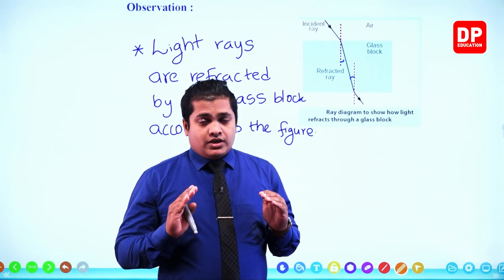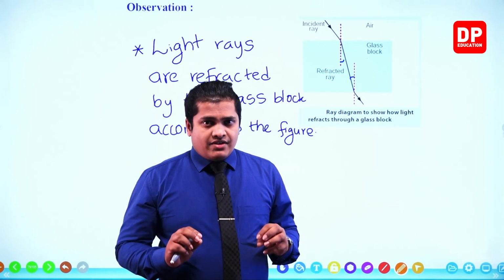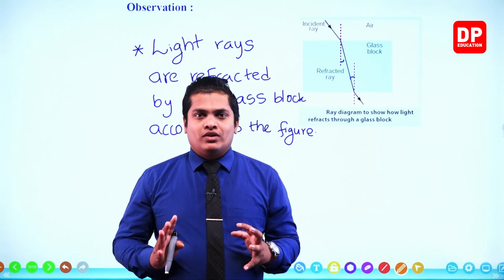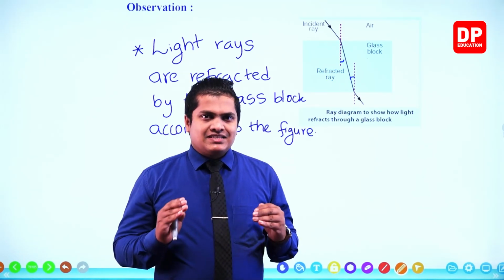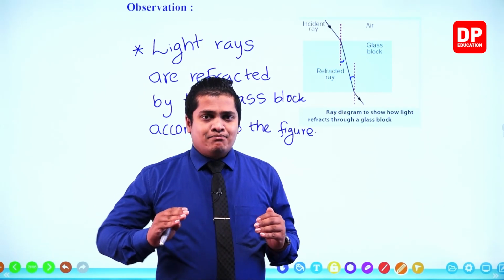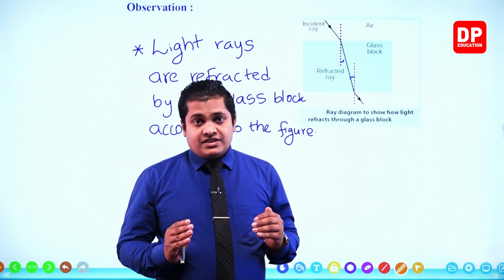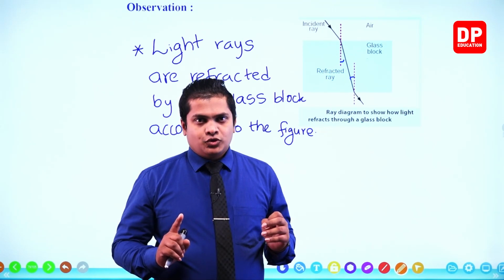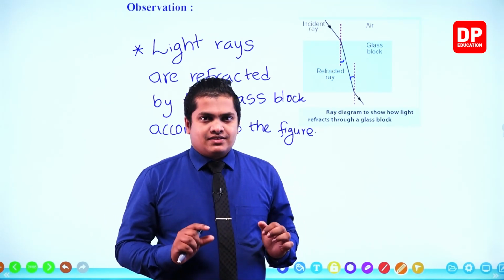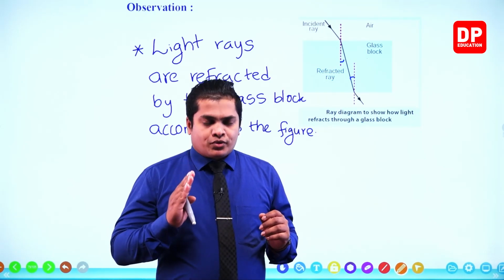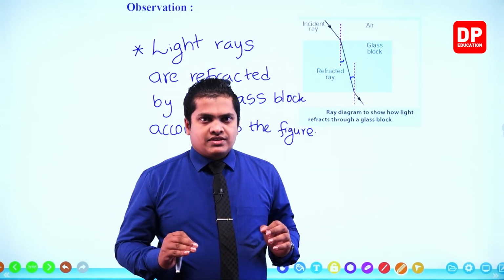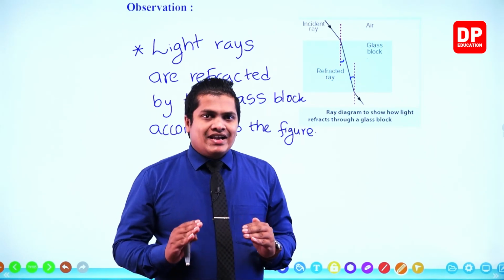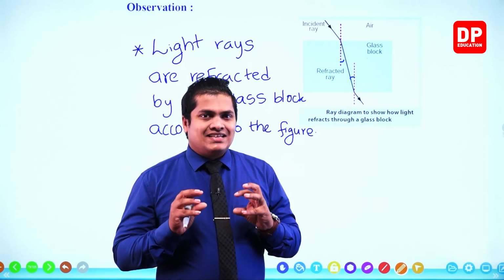So the incident ray is the ray which is coming towards the interface, okay, incident ray, the ray which is coming towards the interface. Refracted ray is the light ray which is getting bent, right? It is the light ray which is getting bent after traveling through the second transparent medium, right? Then the point of incidence, that's the point where the bending is going to happen. So to the point of incidence, perpendicular to the surface or to the interface, we can draw a normal, right? So the angle between the incident ray and the normal is the incidence angle.